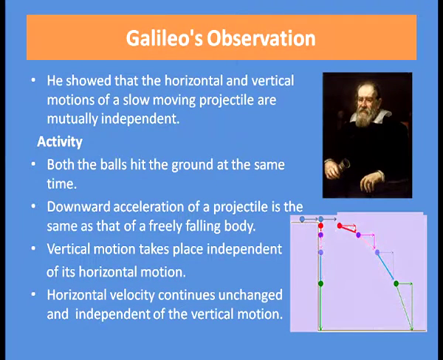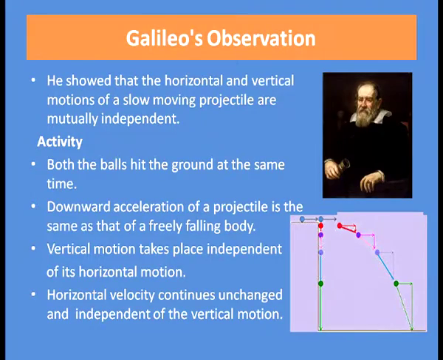Another thing is that the vertical motion takes place independent of its horizontal motion. Previously, we said that both the balls have the same downward acceleration. That means, in the second case, when we are throwing a ball in the horizontal direction, it is covering some horizontal distance also, but the vertical motion takes place independent of its horizontal motion. Another thing you can observe is that the horizontal velocity continues unchanged and independent of the vertical motion in the second case where we are throwing the ball horizontally.